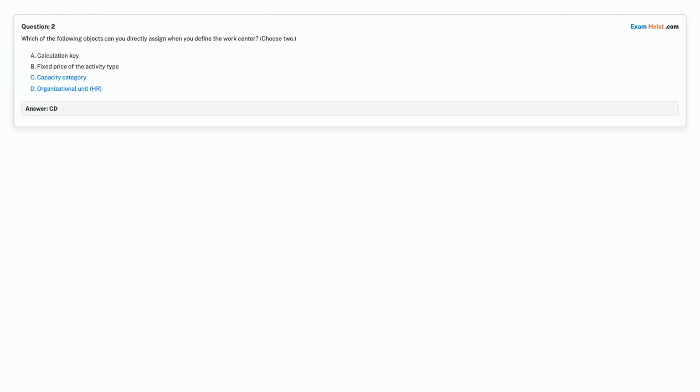Correct answer is Option C. Capacity category. Option D. Organizational unit, HR.